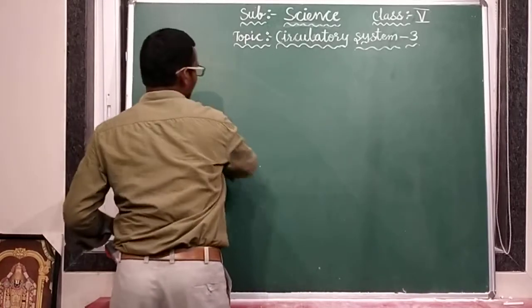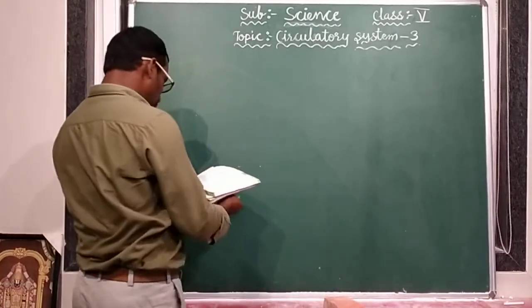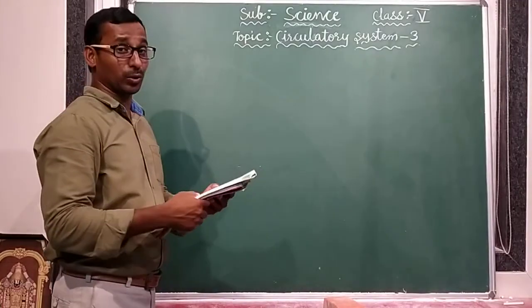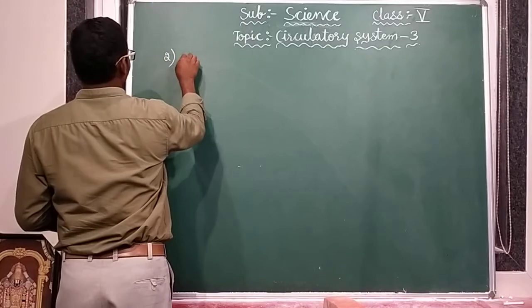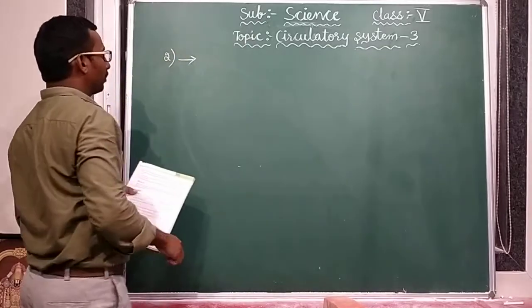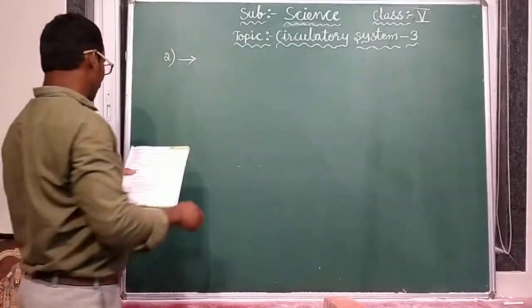What is the second question? Write any two functions of blood. Put an arrow mark and write.